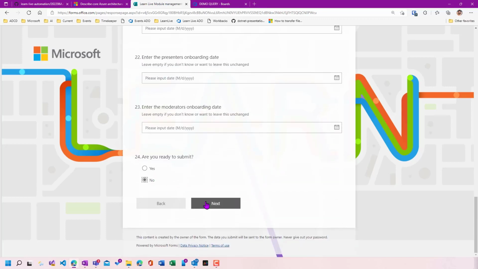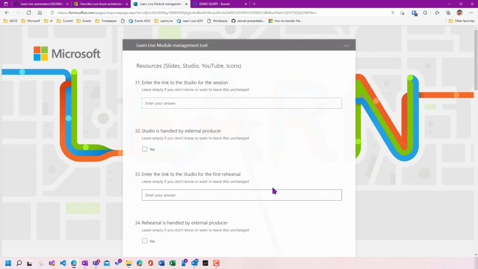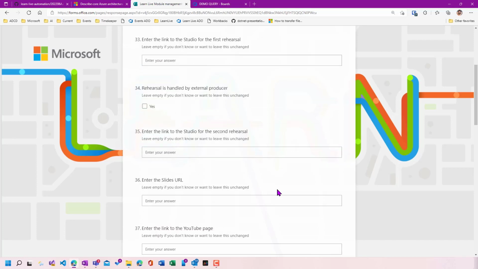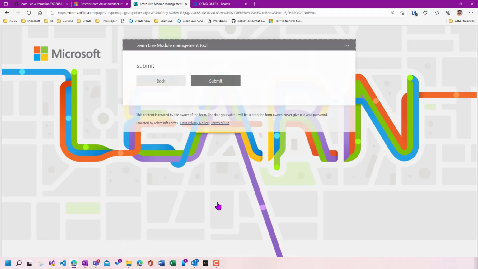I would, at this point, actually be ready to submit, but I'm just going to show you a little bit more. So we have more information about resources, etc. And finally, if I'm ready to submit, I can say yes. The branching is going to bring me to the final page, and then I can submit my form.